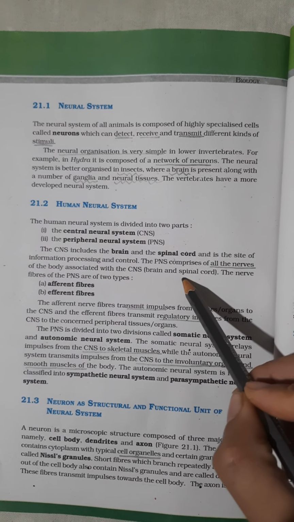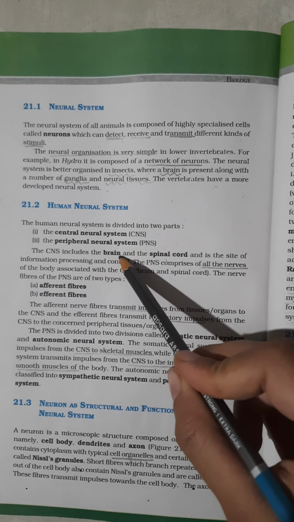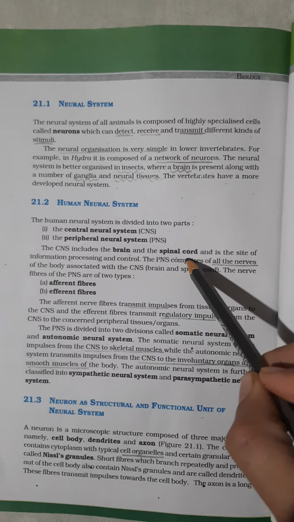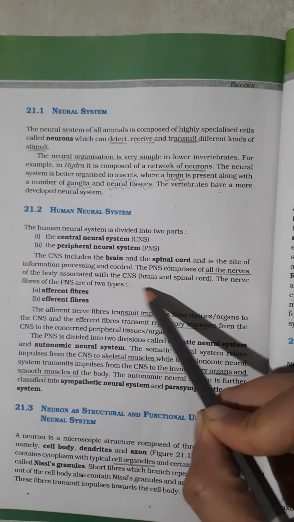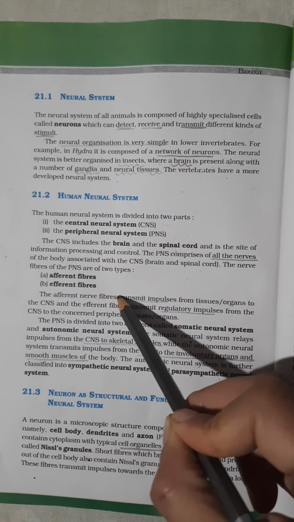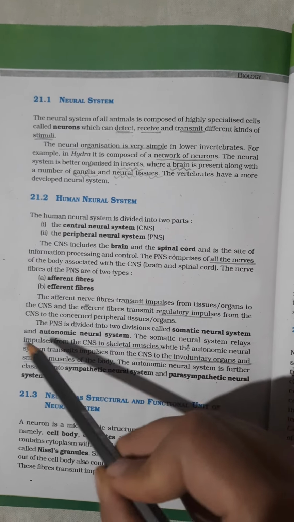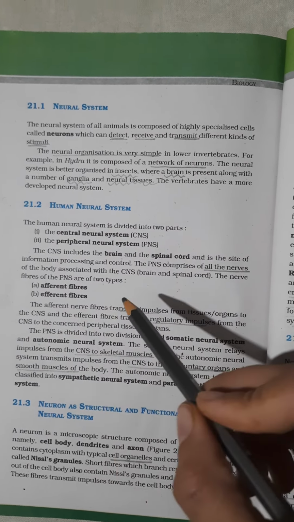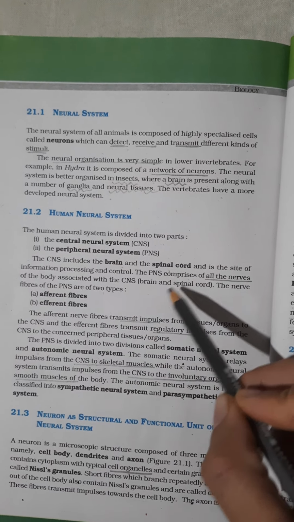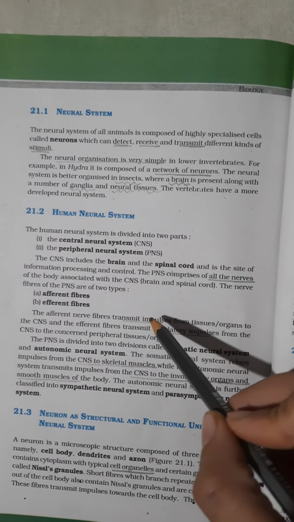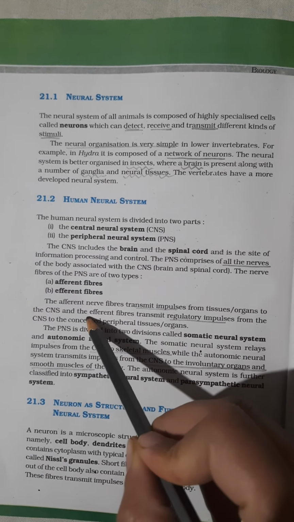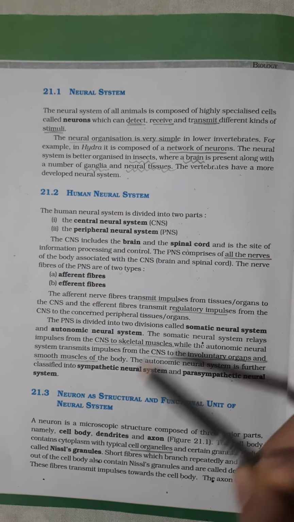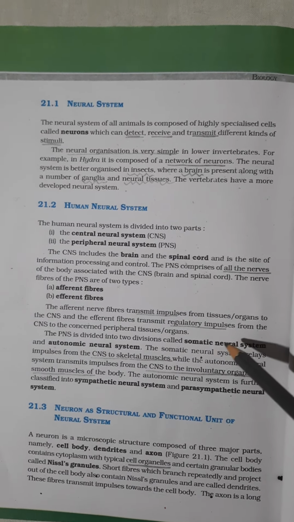The PNS consists of the cranial nerves arising from the brain and spinal nerves arising from the spinal cord, and the nerves can be of two types, afferent and efferent fibers. Afferent means the impulses go from the different organs to the central nervous system. Efferent means that from the CNS to different body parts the instructions will go.